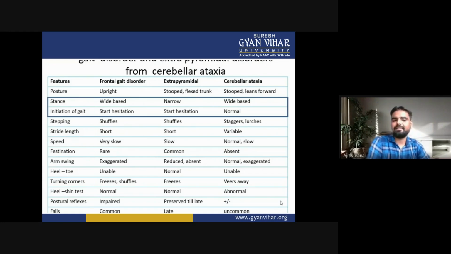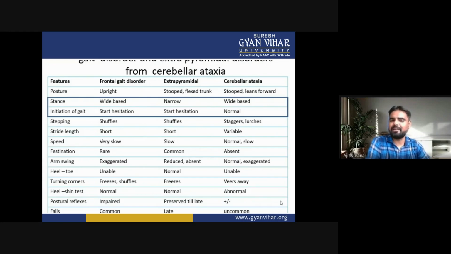Now the stride length. In frontal gait disorder, the stride length is short. In extrapyramidal, it is short, the same as in frontal gait disorder, but in cerebral ataxia, it is variable.